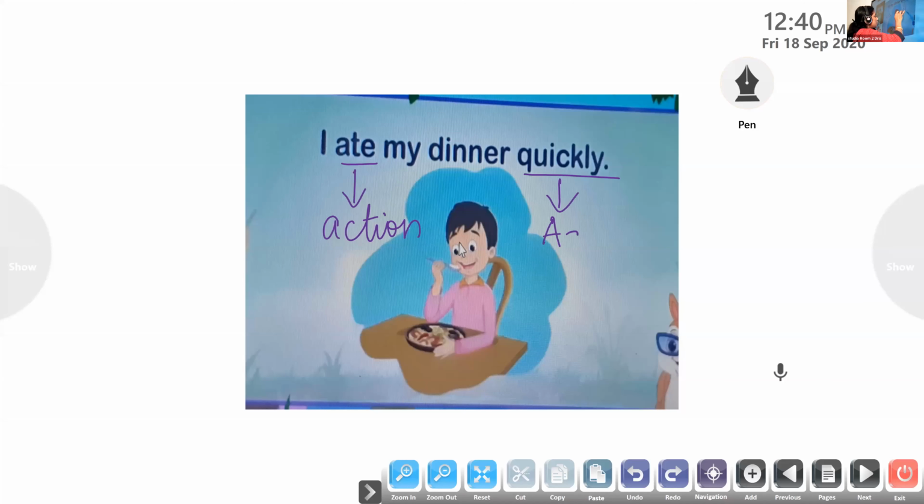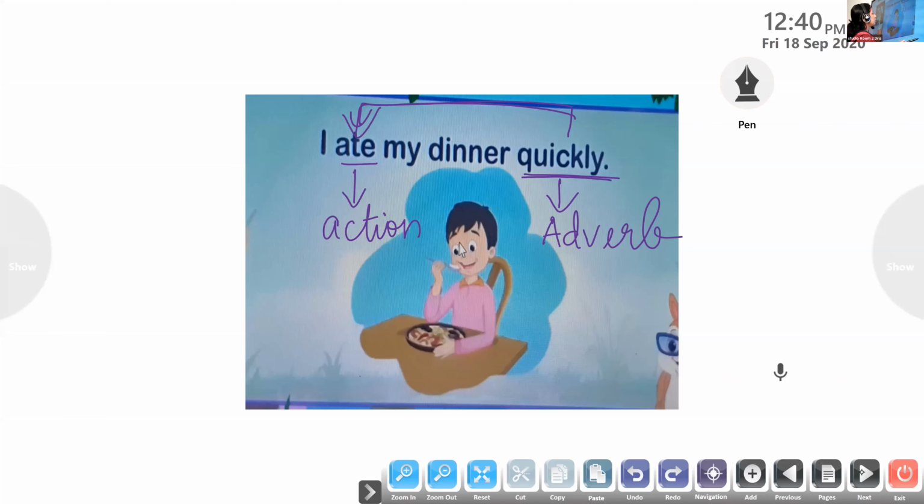Have all of you understood? Quickly is the adverb. Quickly describes how the boy eats his dinner. It tells us how the action happens. So quickly describes the verb eat. Is that clear? Quickly tells us how the action happens. So quickly is the adverb here. It describes the verb eat.